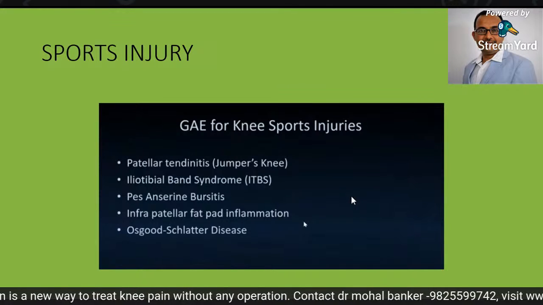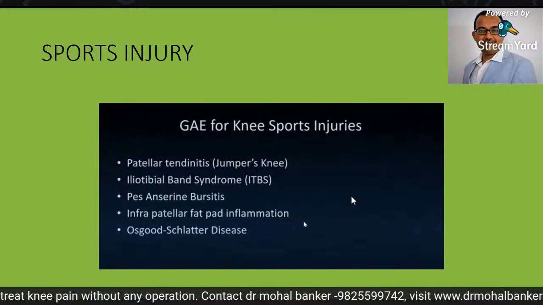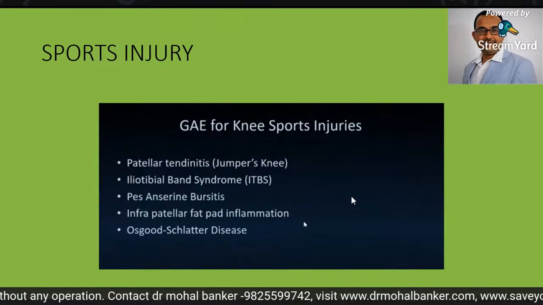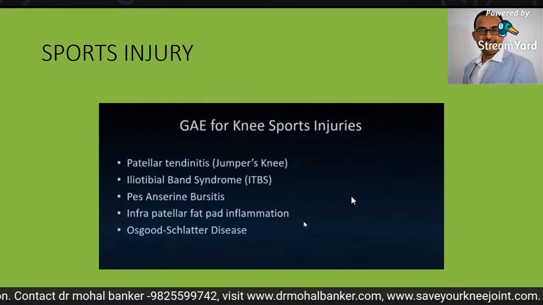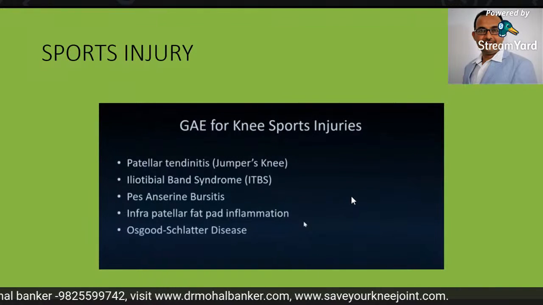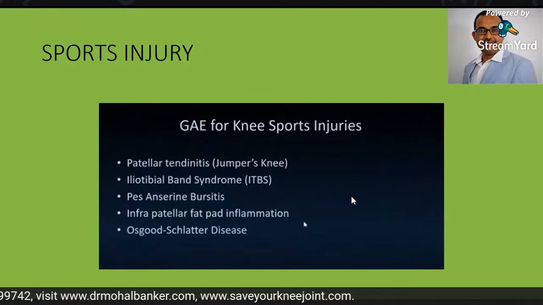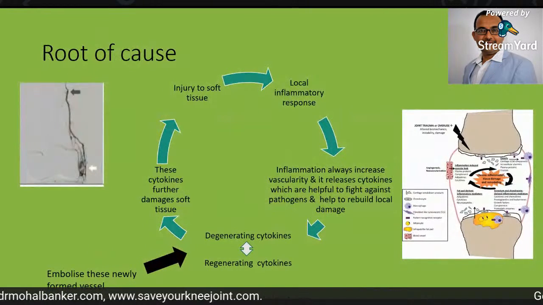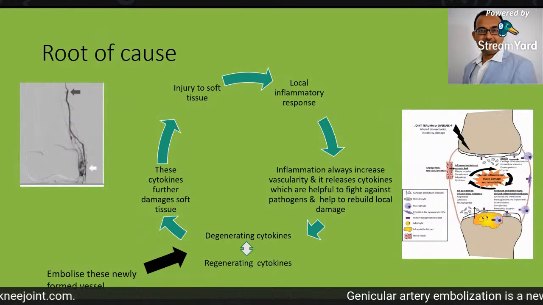So first, let's understand this vicious cycle which leads from injury to a chronic inflammatory process, and then to pain. Let's first understand how the body responds to any kind of injury.